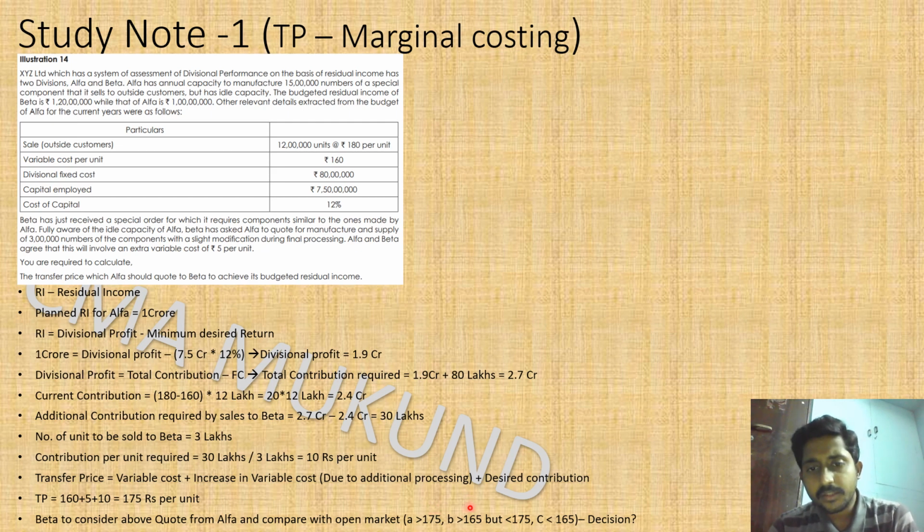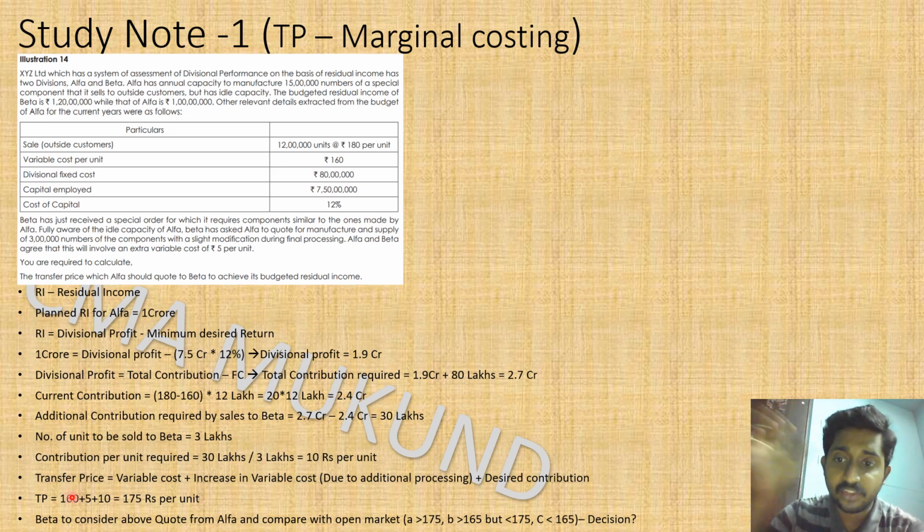Now there is one more case. It is lesser than 175 but greater than 165. So what does this show? You are getting a price from an external vendor which is lesser than 175. It is lucrative and enticing, but we should not take a wrong decision here. While making the transfer price decision, we have to see the company as a whole. In this case, XYZ is the whole company. So as a company as a whole, you have to make the decision.